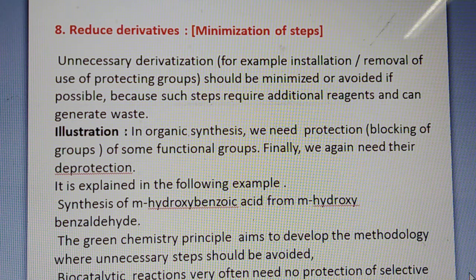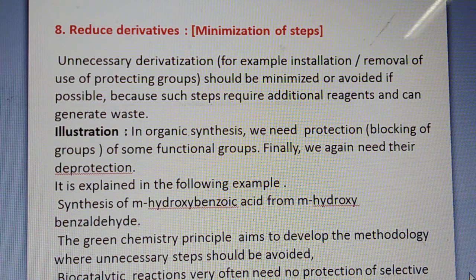Unnecessary derivatization, for example installation and removal of protecting groups, should be minimized or avoided if possible, because each step requires additional reagents and can generate waste. So what is the basic idea behind this? In organic synthesis, it is better to minimize the steps for getting the product, because if we increase the steps, then additional reagents will be required and more waste will be generated. So, fewer steps is better, that is minimization of steps.